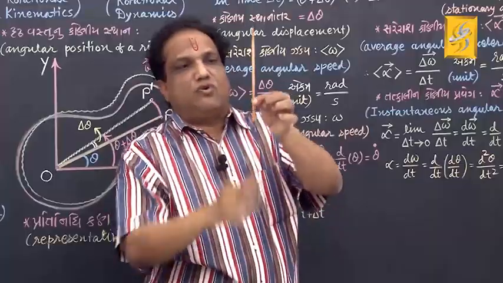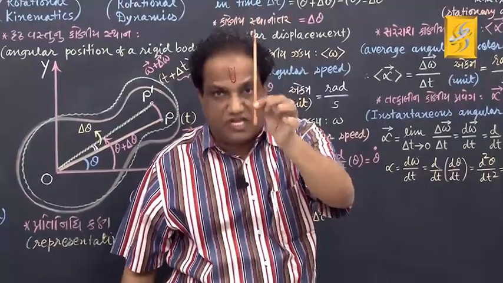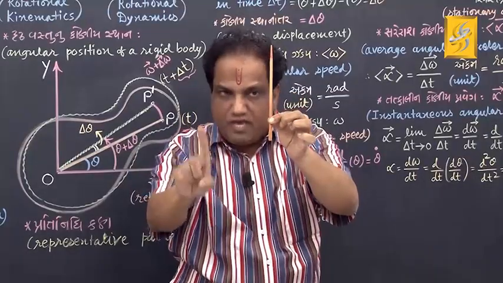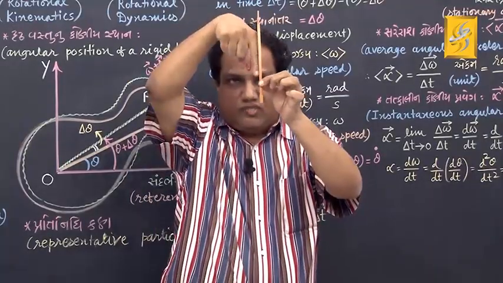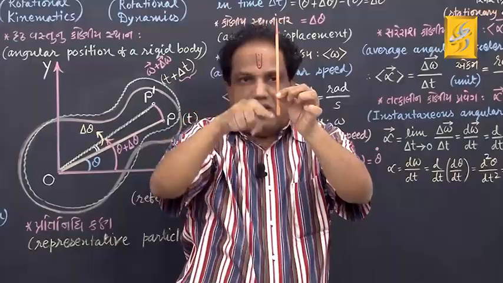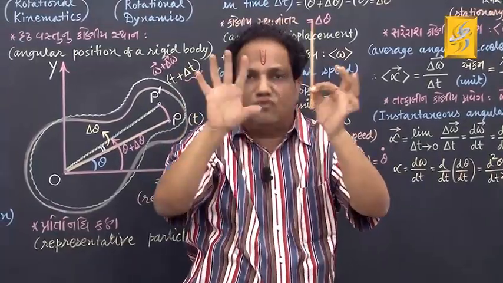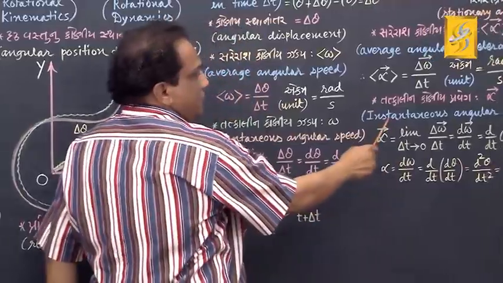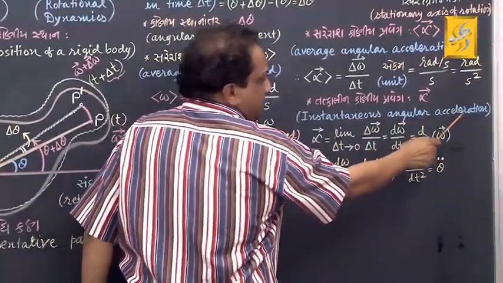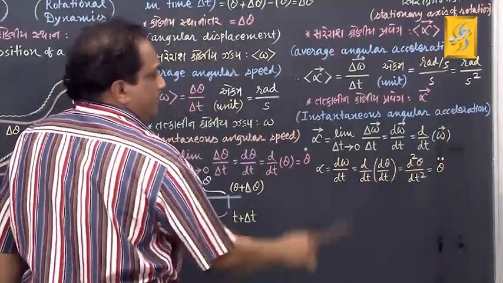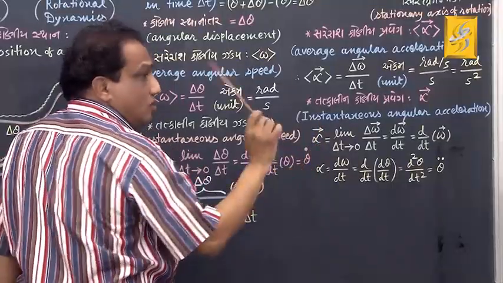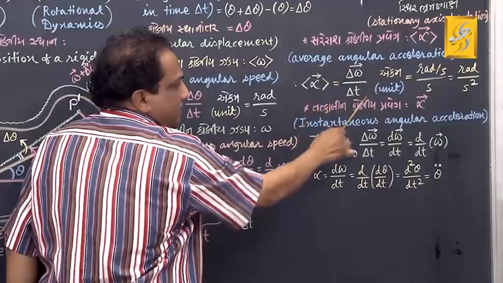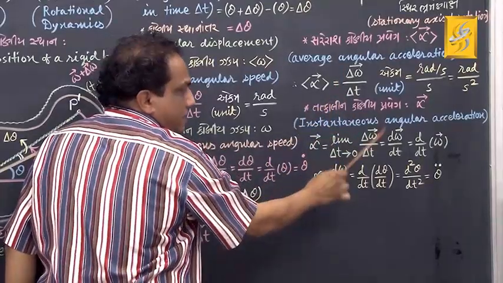But in case of rotational motion of a rigid body about a stationary axis of rotation, the direction of vector alpha will also be either this way or this way, meaning very much parallel to the stationary axis of rotation. Got it? Fine. What about instantaneous angular acceleration? It is to be shown by the symbol vector alpha. It is this term only, vector delta omega upon delta t.